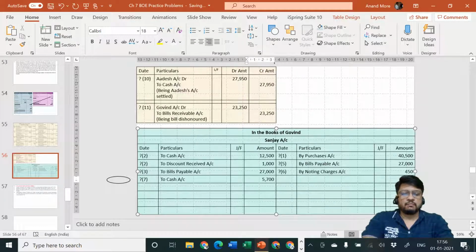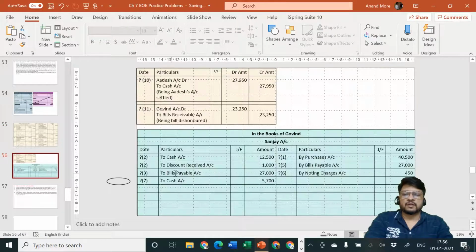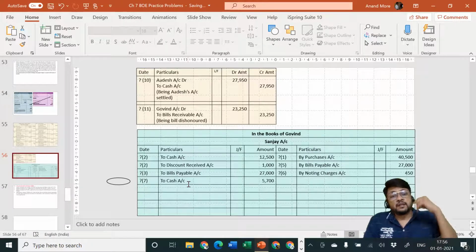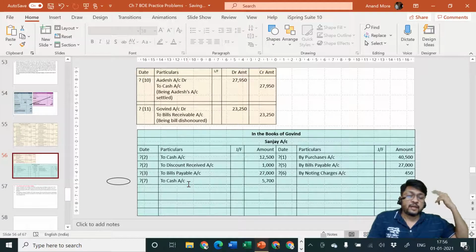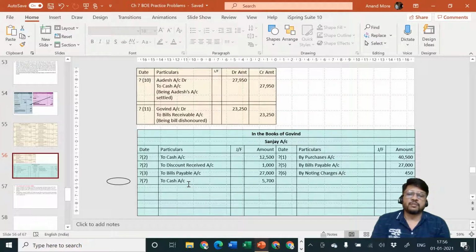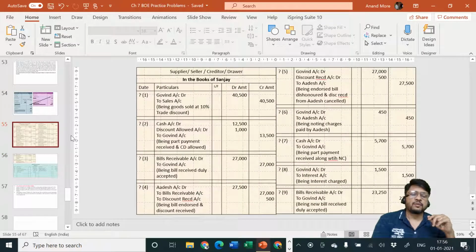Some of you may get confused. Sir, it is mentioned here cash account debit. So how could you say this is not cash account, this is Sanjay account? How could you say Sanjay account at debit side to cash account? Actually we should say cash account debit side to Govind account. Yes, in the yellow journal there is one entry which is passed by Sanjay. We are passing one more entry in our mind, the green journal, and from the green journal in our mind we are posting these entries. So in the green journal Sanjay account is debited and cash account is credited. That's why Sanjay account debit side to cash account. Okay. This twisting problem, very beautiful brain twisting question.